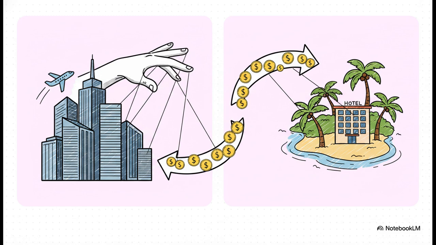The anthropologist Stephen Britton famously called this the enclave model. He pointed out that metropolitan firms often completely dictate the tourist experience. They own the airlines, the hotels, the tour companies, the whole shebang. They organize the development in the periphery in a way that just reinforces that structural dependency. So the destination provides the infrastructure and the labor, while the transnational companies keep the lion's share of the profits.